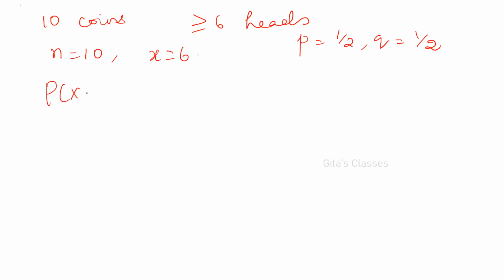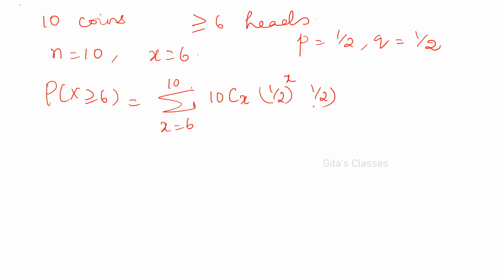So P of X greater than or equal to 6 is sigma, x varies from 6 to 10. Greater than or equal to 6, so 6, 7, 8, 9 and 10. nCx, n is 10 here, so 10Cx, p is 1 by 2 the whole power x, and q is 1 by 2 the whole power n minus x. Here n is 10, so 10 minus x.